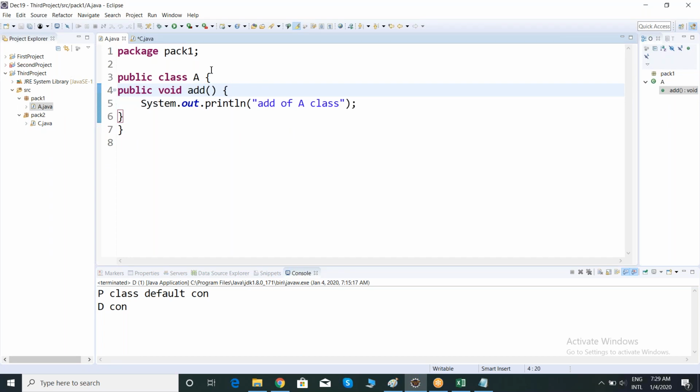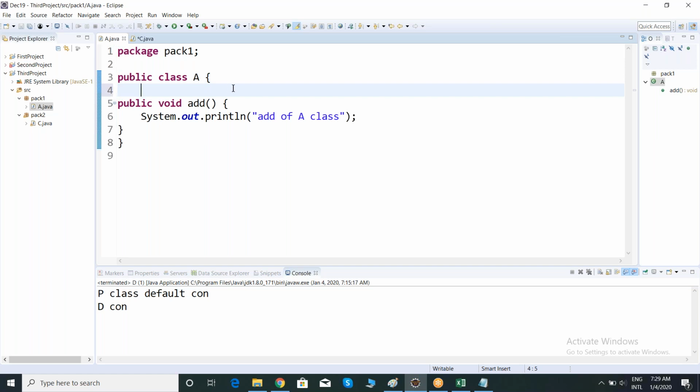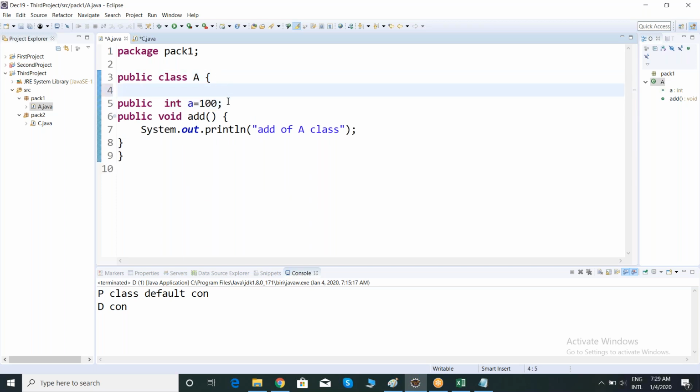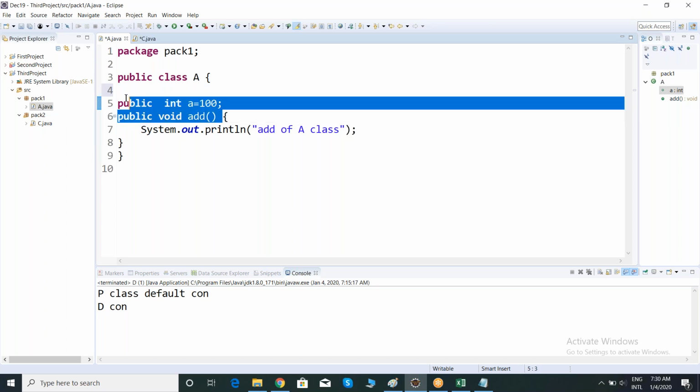I can apply the public keyword to my class, to my method, and if there is a variable like int a equals 100, I can apply the public keyword even to my variable. See here, this is class level, this is member level. Members are nothing but methods and variables. Clear?